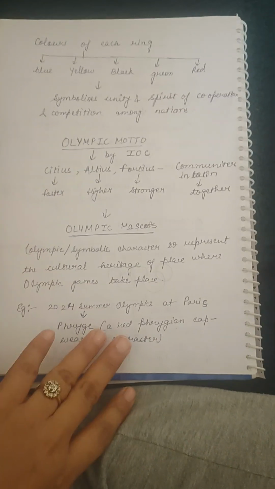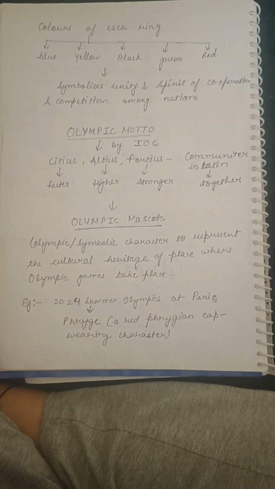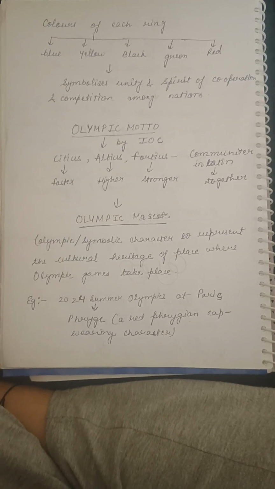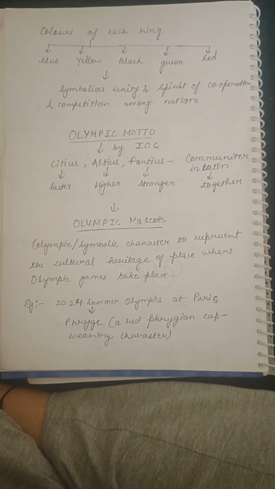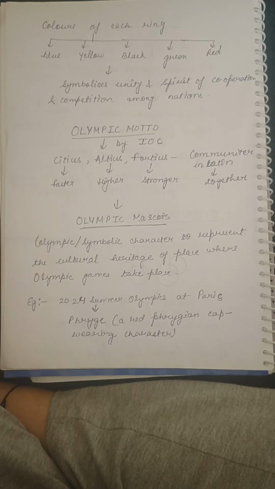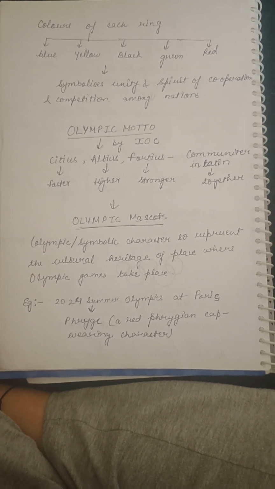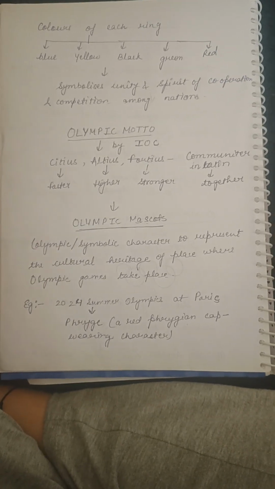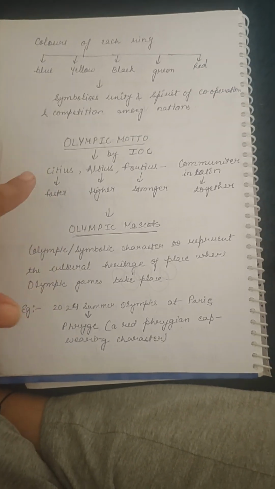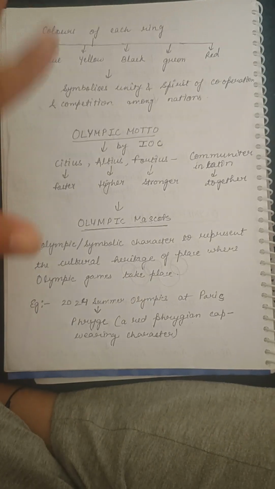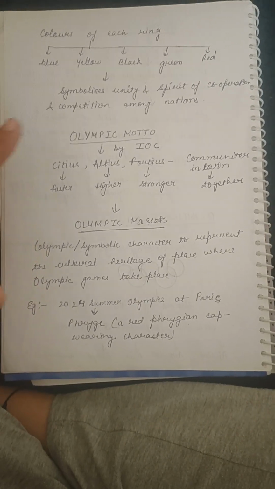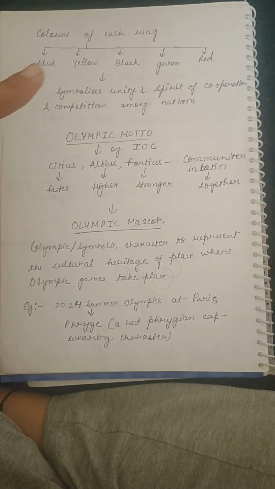Okay, let's go to the next topic, that is Olympic mascots. What are mascots? Mascots are symbolic characters that are decided by the hosting country. Every year a particular country hosts it, so the Olympic mascot is decided by that particular country only.